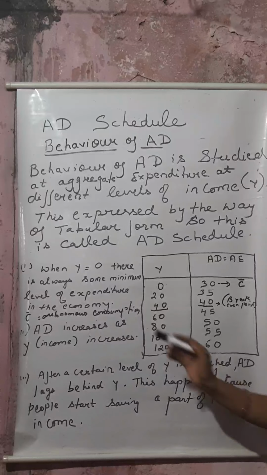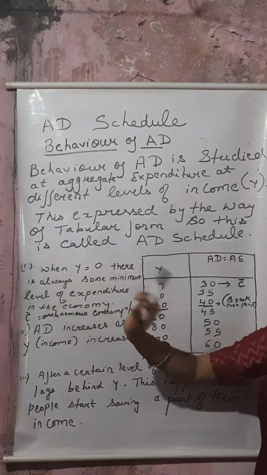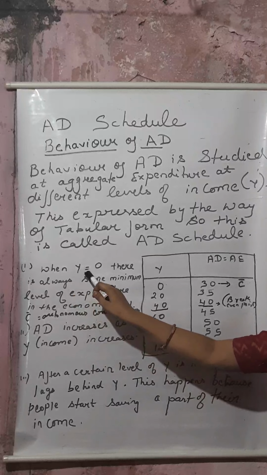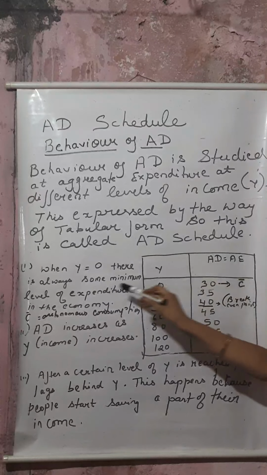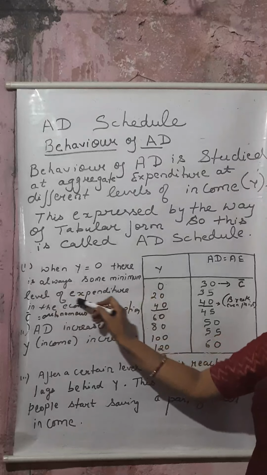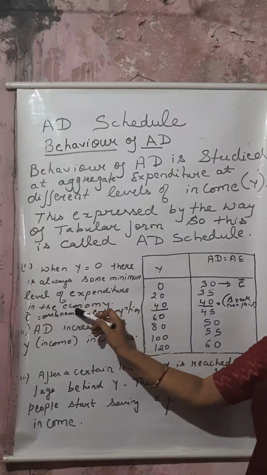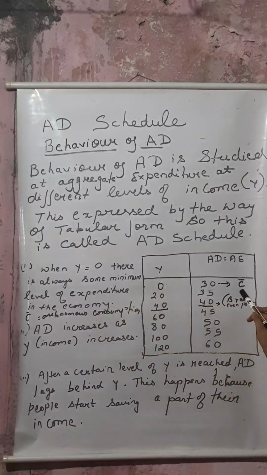From the first point we get to know that even when income is 0, you have autonomous consumption. It means there is some minimum level of expenditure in the economy, because for the survival of the economy they need some basic amount of consumption.